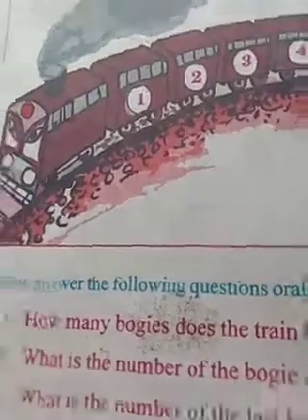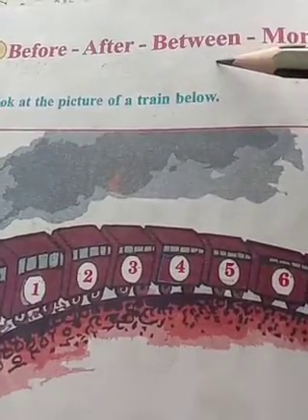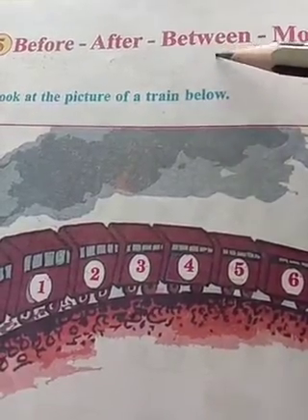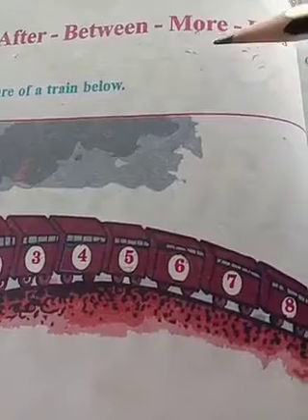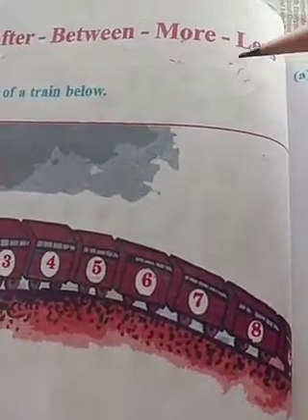So are you observing, children? So do you understand? So once again read the spellings. Before. After. Between. More. Less.